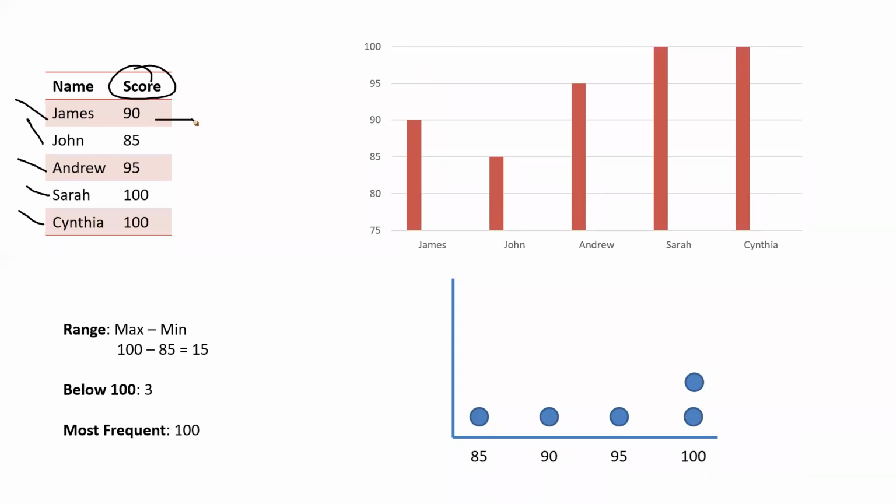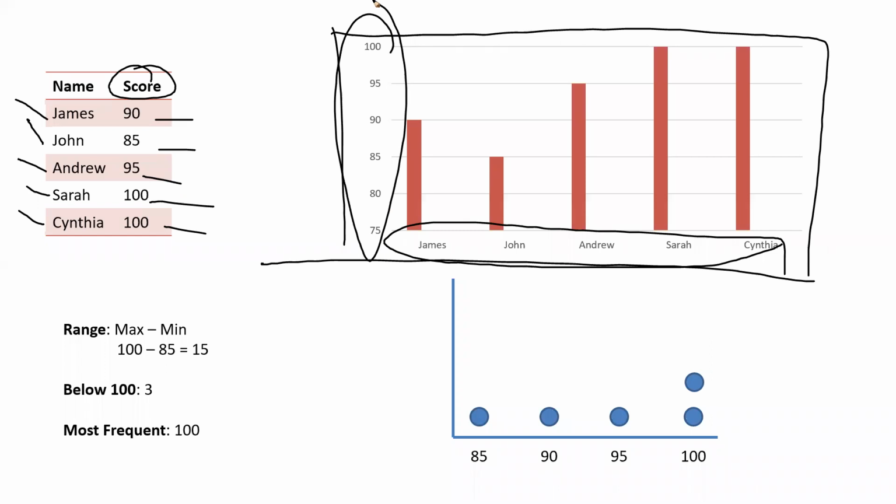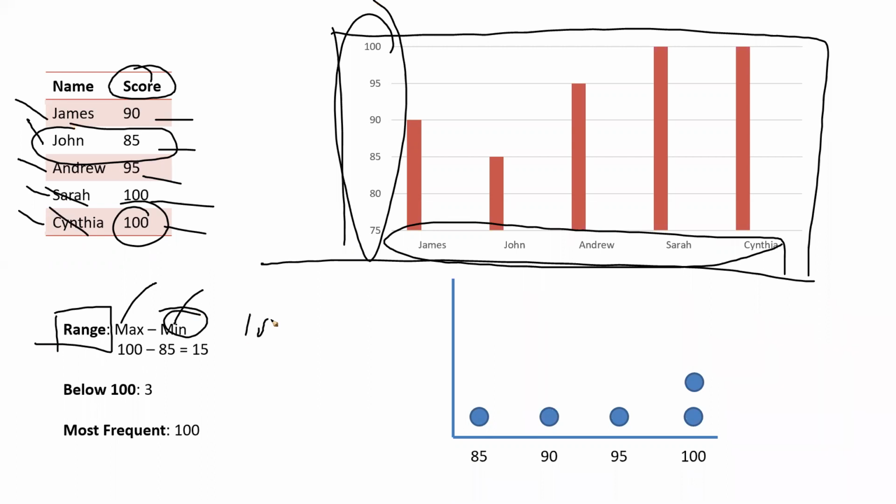James got 90, John got 85, Andrew got 95, Sarah got 100, and Cynthia got 100 as well. If I want to find the range, it is nothing but max minus minimum. The max marks is 100, either of Sarah or Cynthia, and the minimum marks is from John. So the range is 100 minus 85, that is 15.